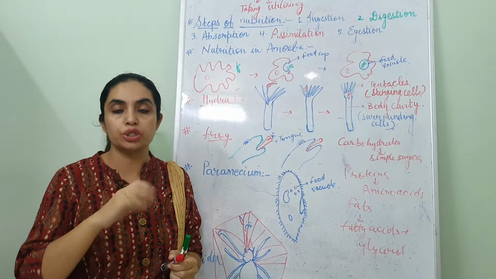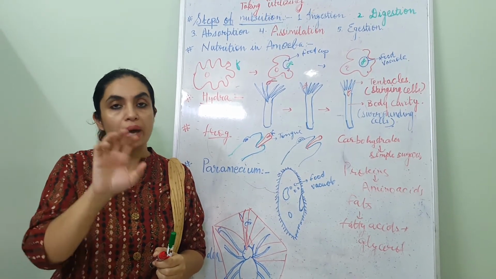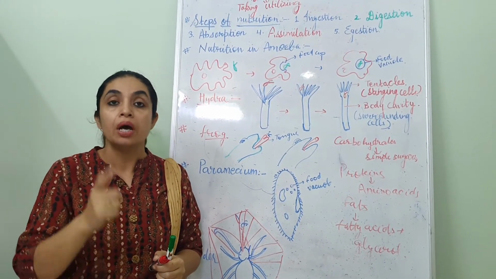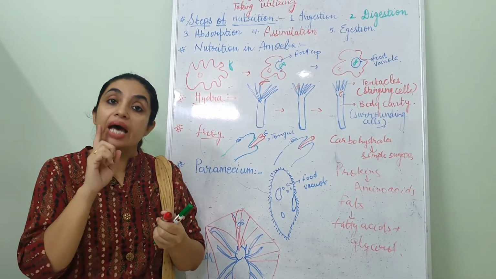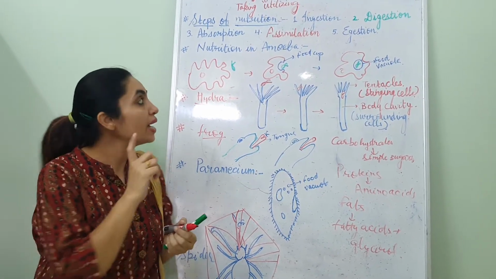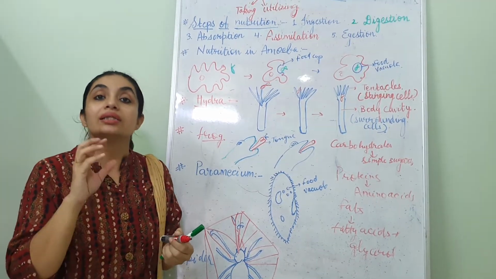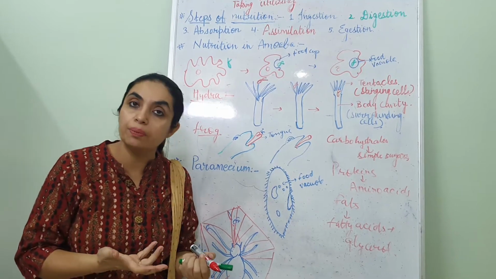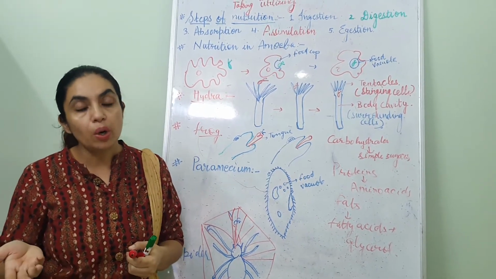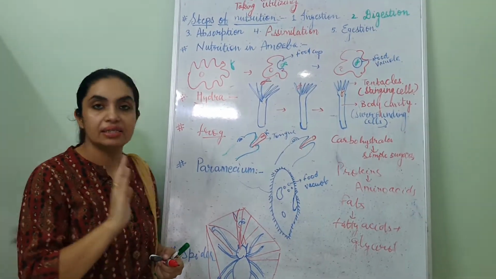So that is absorption. You absorbed 100 rupees from your father. But when you go to a shop and purchase something, that is the utilization. So assimilation means when the cells are utilizing those nutrients in the repair of the body and in the growth of the body, then it will be termed as assimilation.